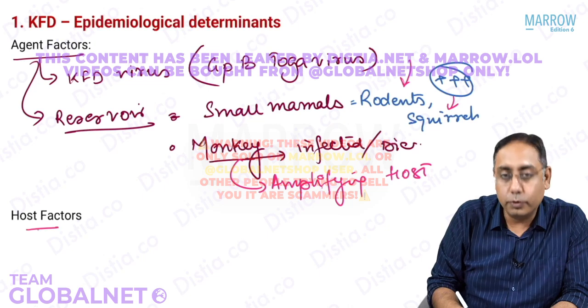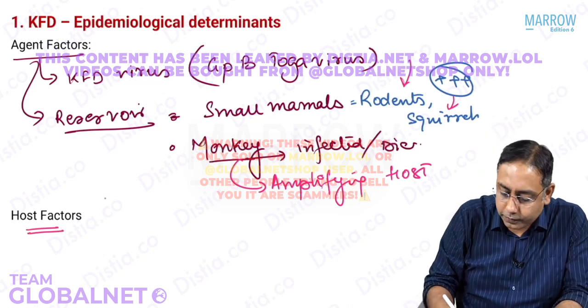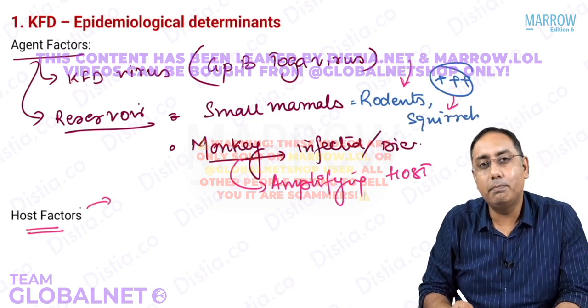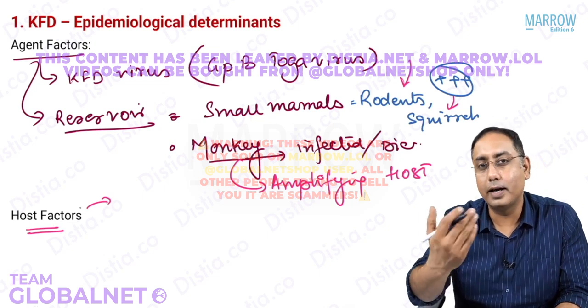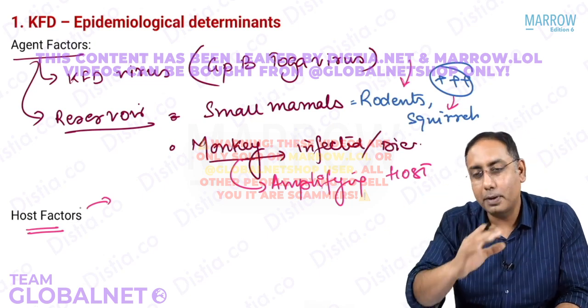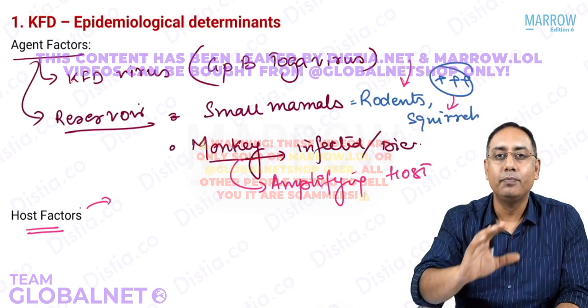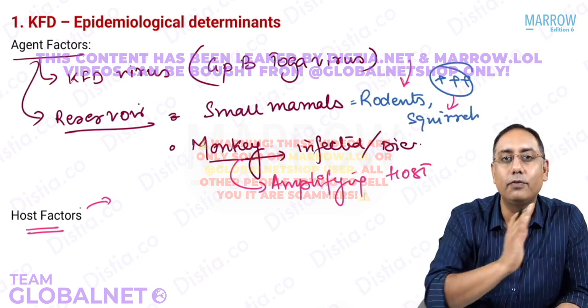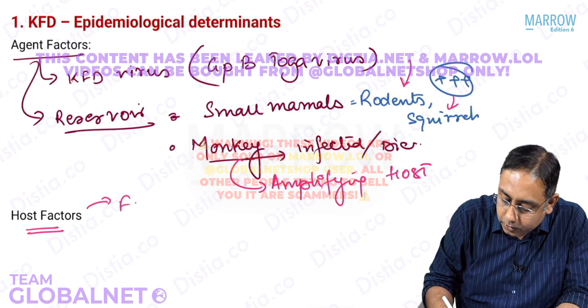Next in line, what are the host factors? Nothing very special. The host factors would be primarily in those high risk occupations, almost solely in those occupations who are working in forest areas. So it is related to forest work.